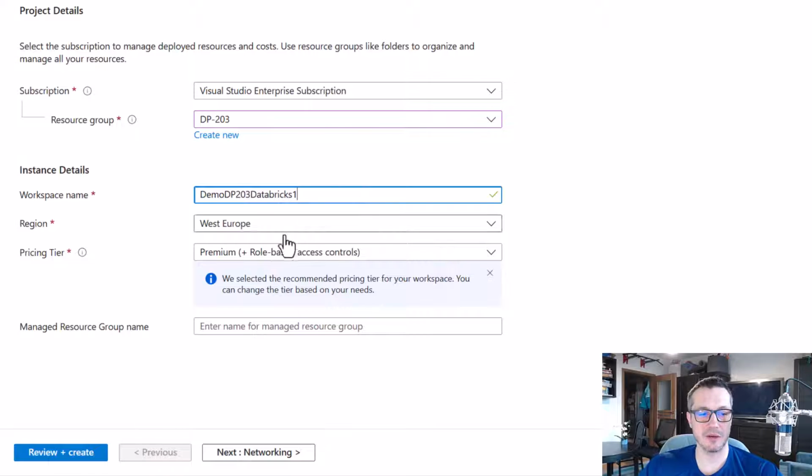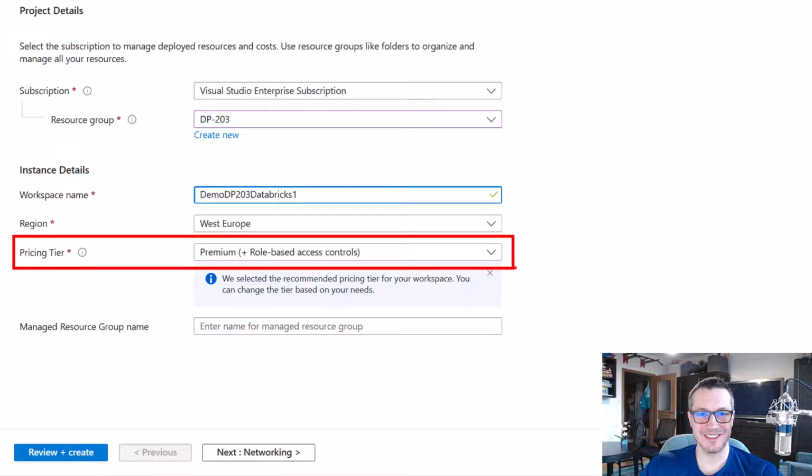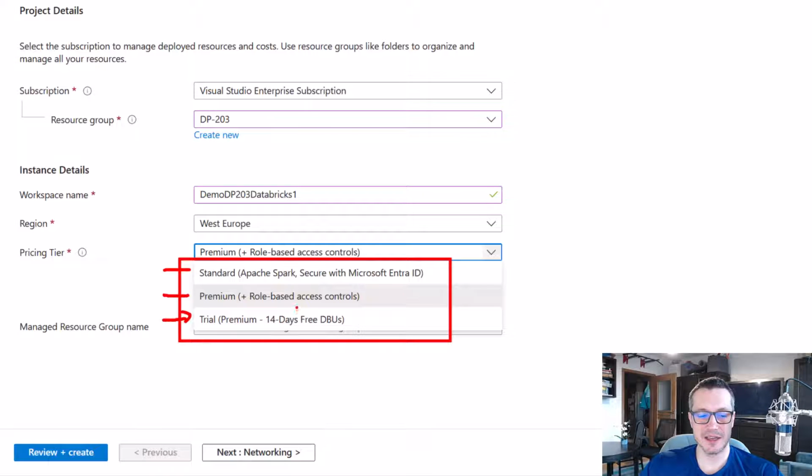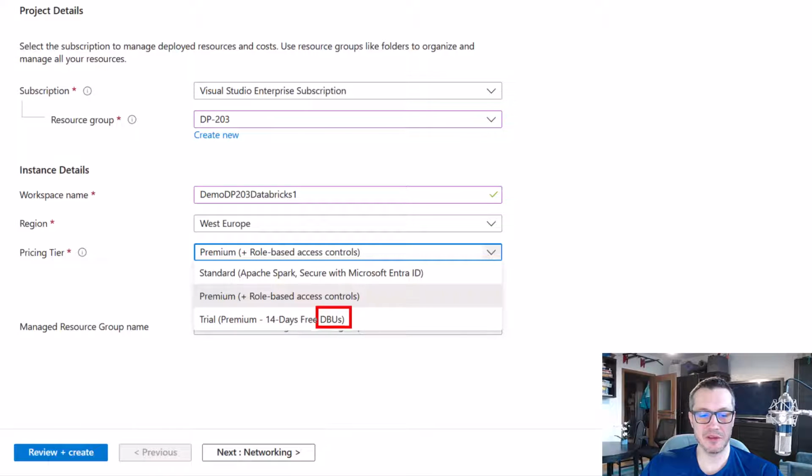Let me locate it in West Europe, and here the pricing is important, because you'll see that we've got various options: standard, premium, and trial. And trial says that it has something free for 2 weeks. But please note that it offers only free DBUs. We'll get back to what those DBUs are and how we pay for Databricks.